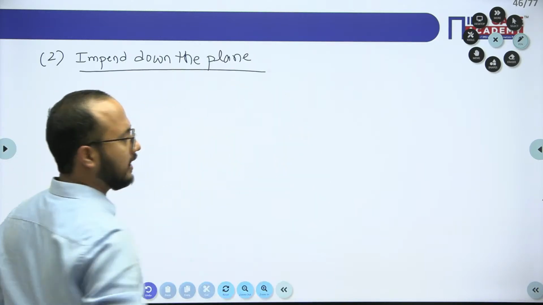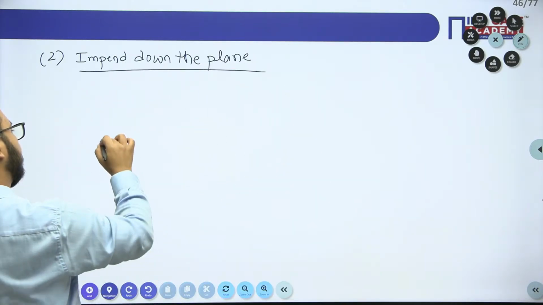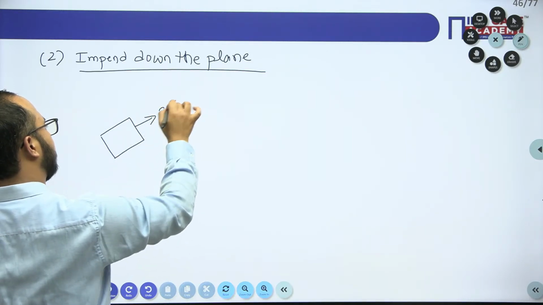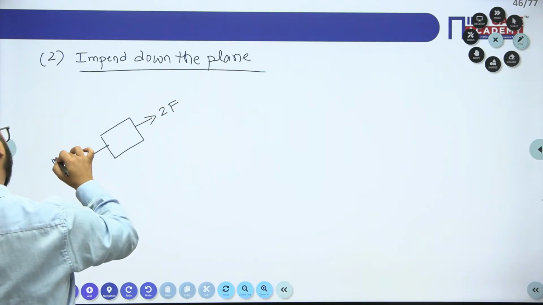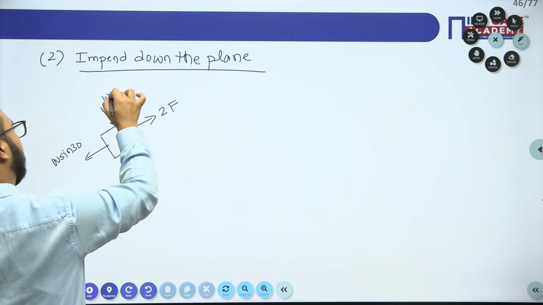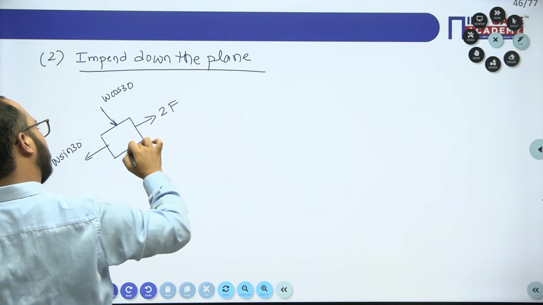Impending down the plane, right? In that case the direction of friction will change. Everything will remain the same, just the direction of friction will change. W sin 30 again the same. W cos 30. Okay, this is the normal.